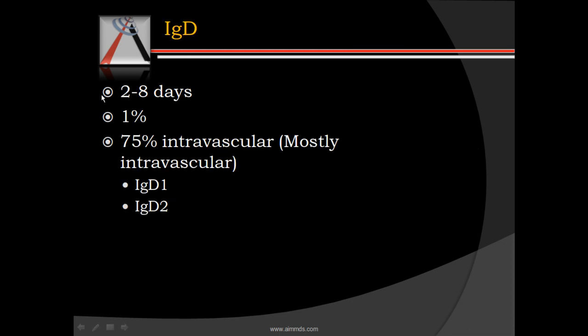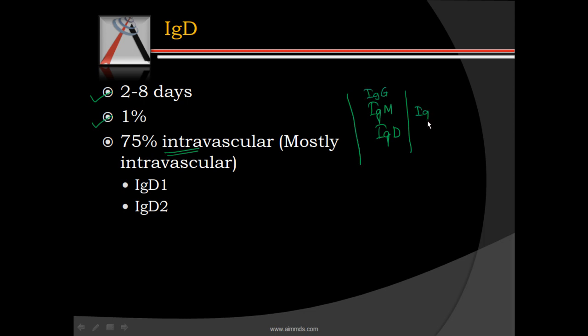Next is IgD. Half-life is 2 to 8 days, and it's a small fraction. It just comprises 1% of total immunoglobulin concentration. It is again mostly intravascular. We saw that IgM was intravascular. Again, IgD is intravascular. So if you draw the vessel,